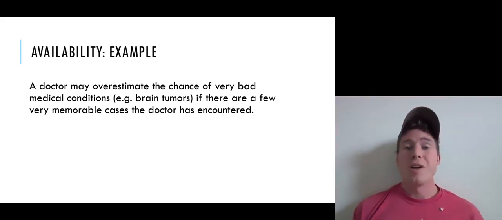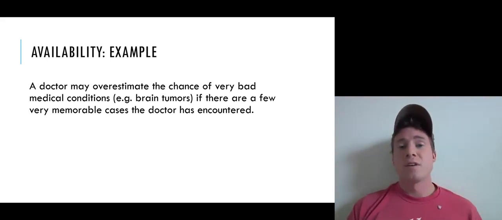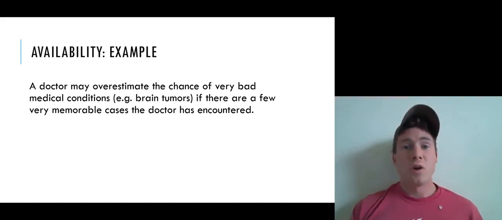That could lead the doctor to think in future cases that it's more likely that their patients have the really bad condition, even though their evidence doesn't actually support that. There are some very memorable cases, and so they overestimate the probability because it's very available. It comes to mind very readily for them.